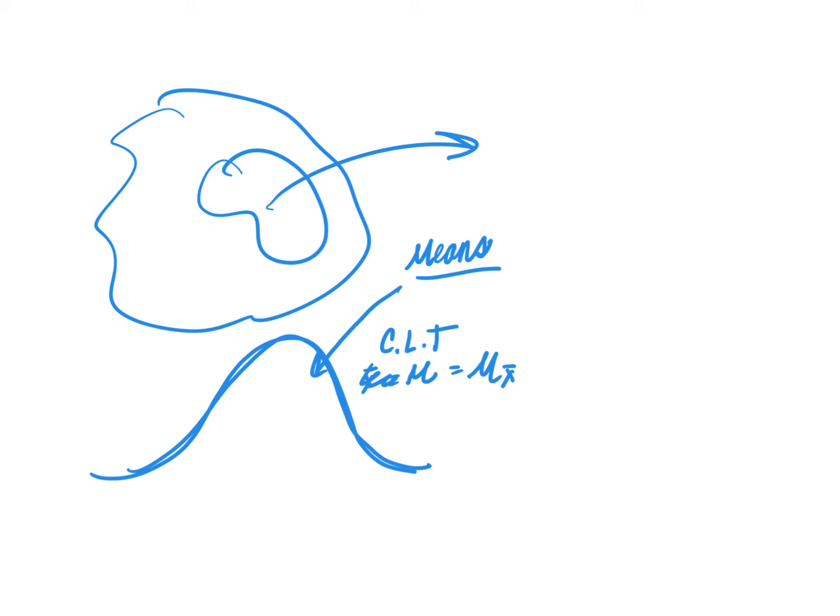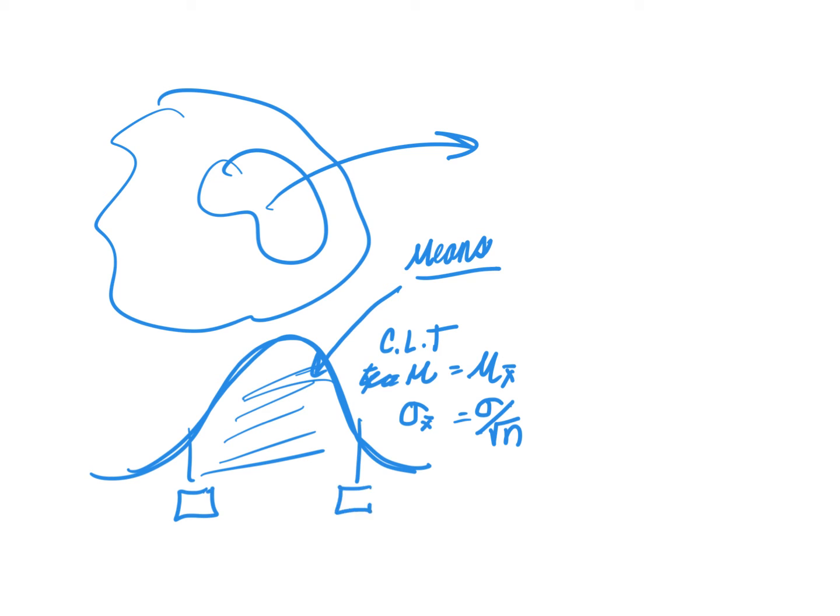Our sampling distribution mean is the same as our population mean, and our sampling standard deviation is the same as our population standard deviation divided by the square root of the sample size that we take. All right, so we know this is true and it's pretty bounded. And we also know how we can find what percentages of the data is in between this. Like we know how to find these cutoff points. That's why we worked so hard on it last week. So we can find these cutoff points.